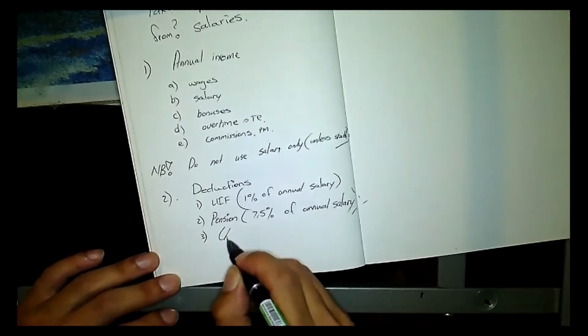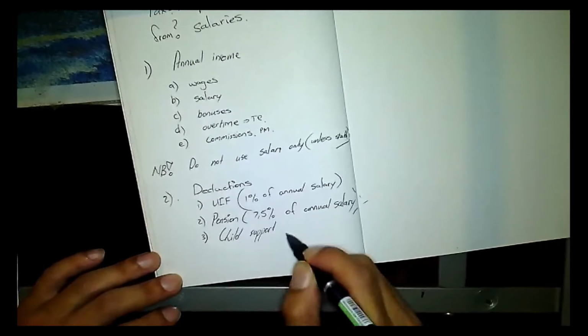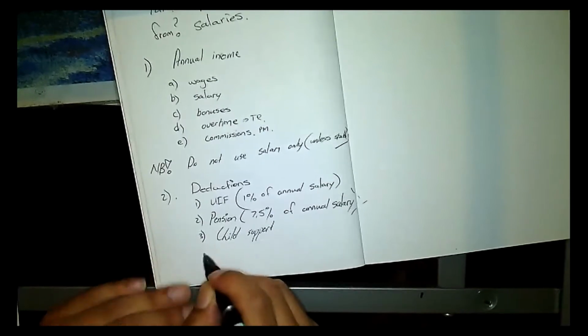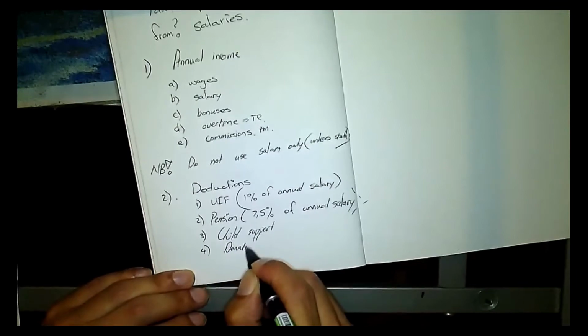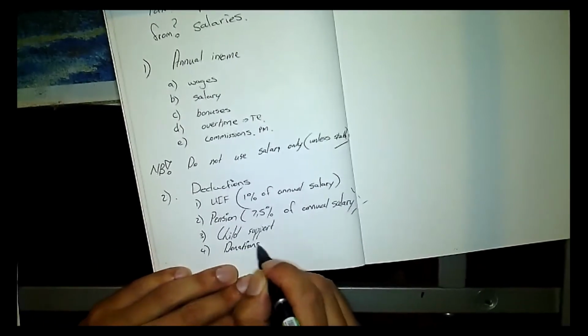Okay, then we have a child support. So in the scenario whether the person is divorced and paying child support, that is also part of your deductions. And then also any donations that you make to organizations is also part of your deductions.